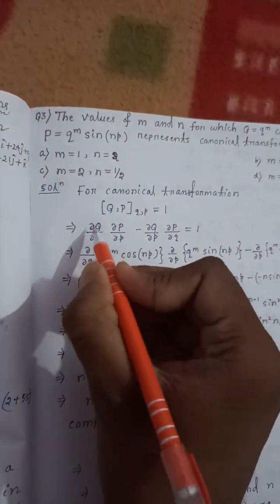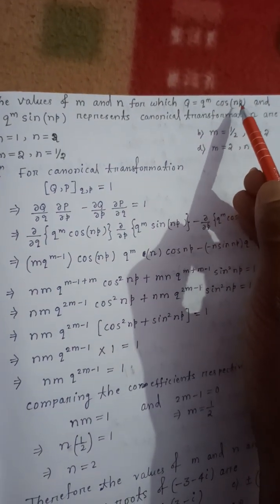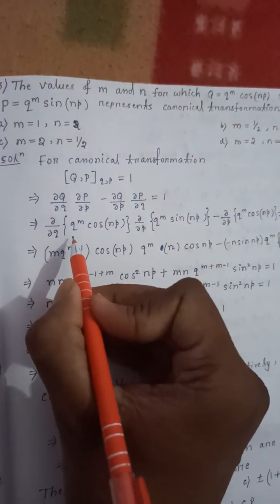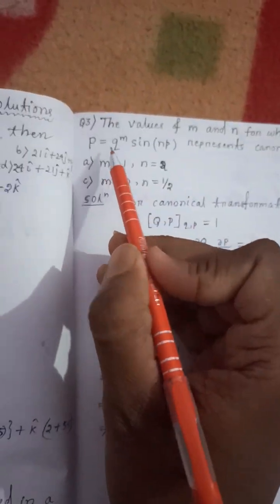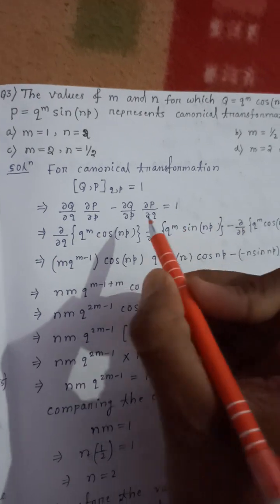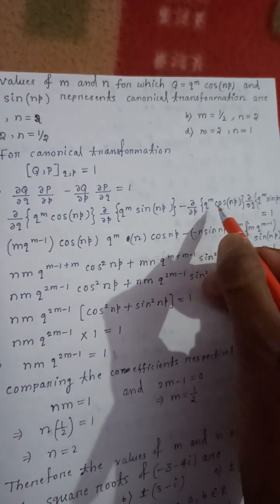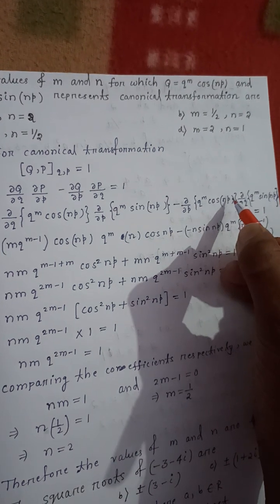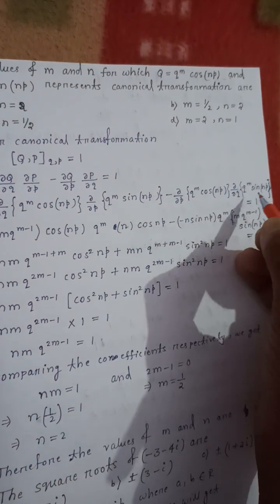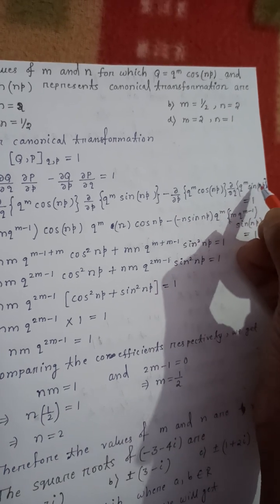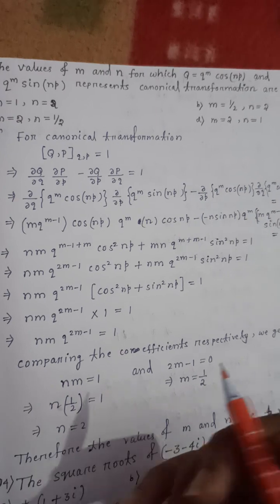So del by del q of capital Q, where Q is given as small q to the power m cos np, and del by del p of capital P, which is q to the power m sin np, minus del by del p of capital Q, which is small q to the power m cos np, and del by del q of P, that is q to the power m sin np. So this is equal to 1.